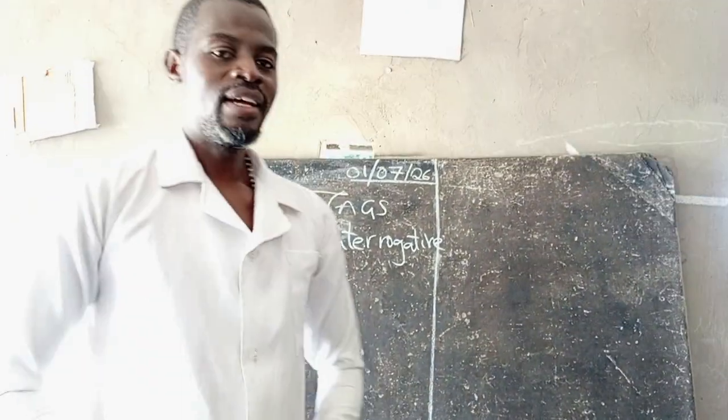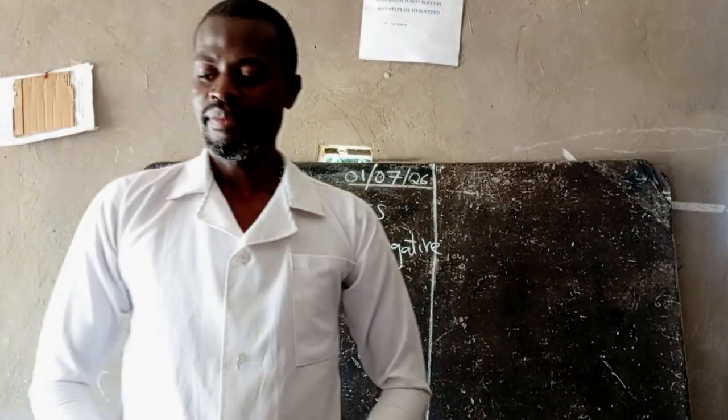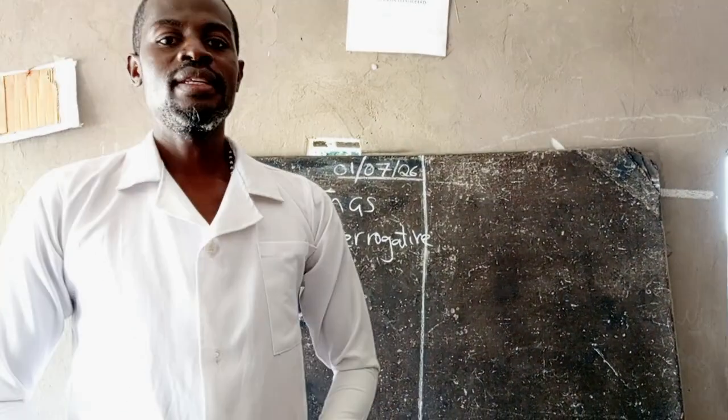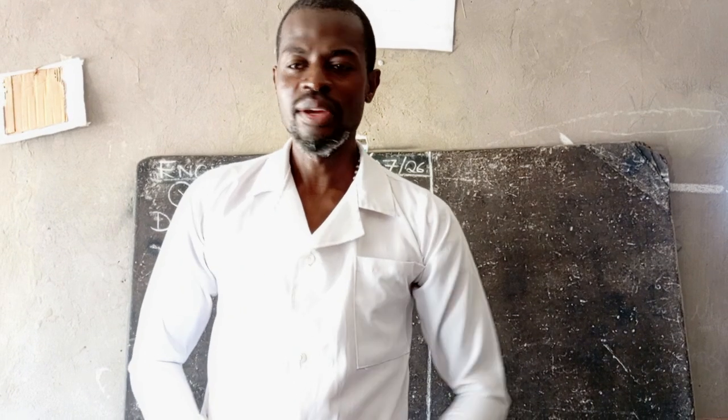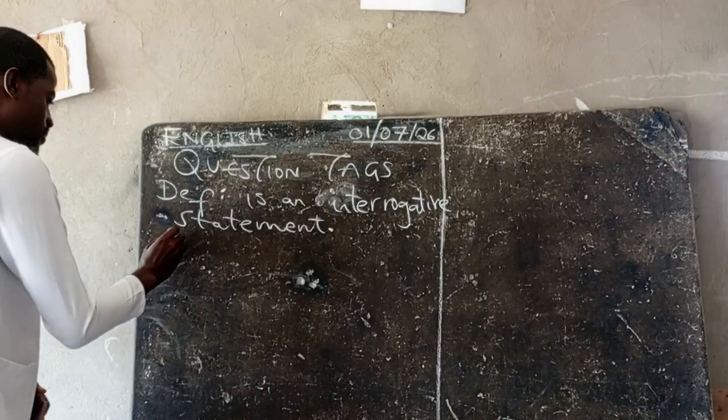So, giving an example, if I say, I am sick, adding a question tag to this statement, I can say, aren't I? With a question mark at the end.